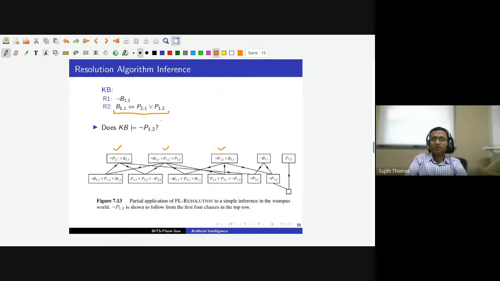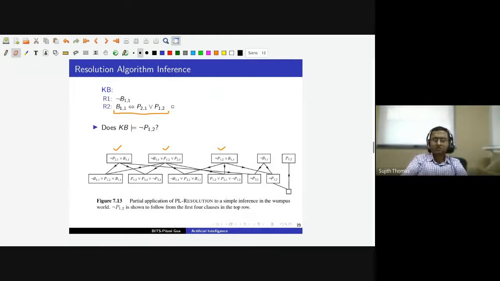One thing that I want to point out is that though I have written this not in conjunctive normal form, we will assume that all the sentences that we put in the knowledge base are in conjunctive normal form. So any information that we want to put, we will first write as an equivalent conjunctive normal form, and only then add it into our knowledge base.